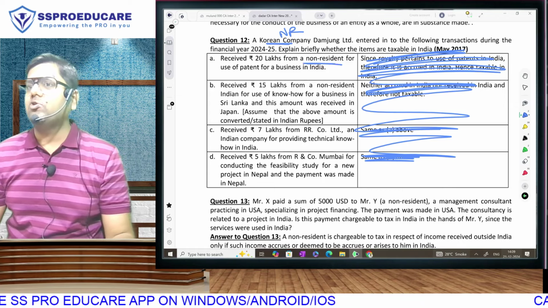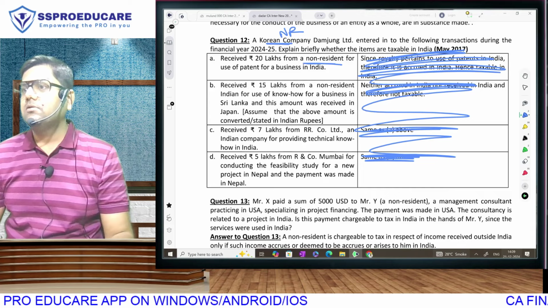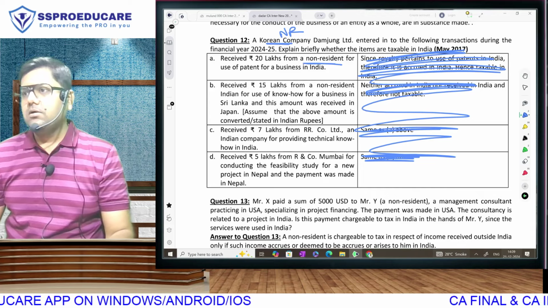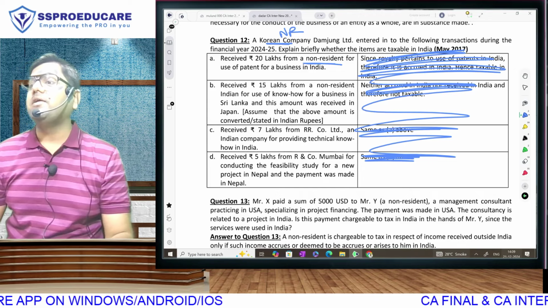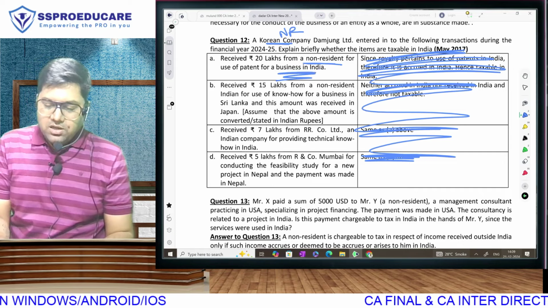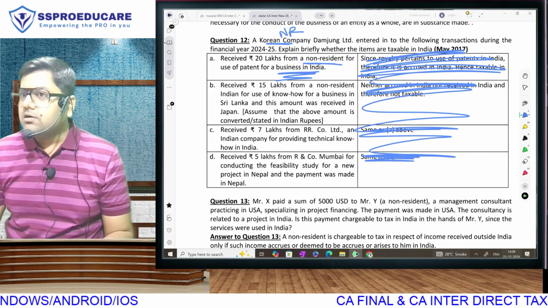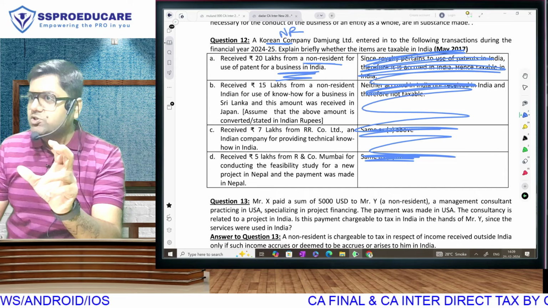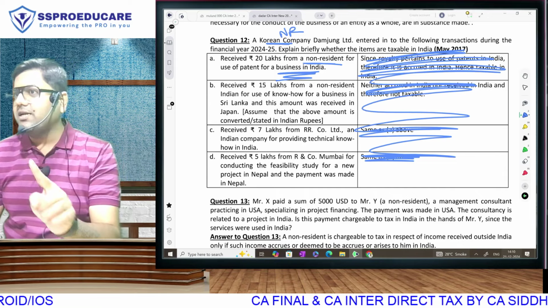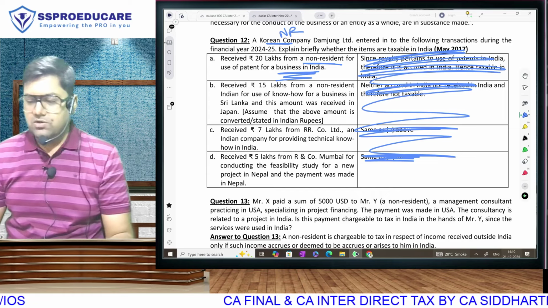Non-resident is making payment to non-resident. Therefore, is the income taxable in India? Yes, because the amount is royalty. Usage of patent is royalty. And because it is used in India, it will be considered as Indian income, taxable even if paid by non-resident.